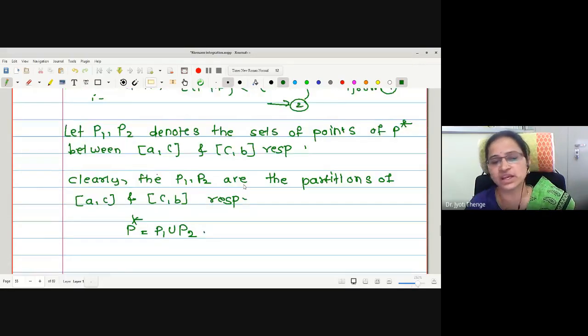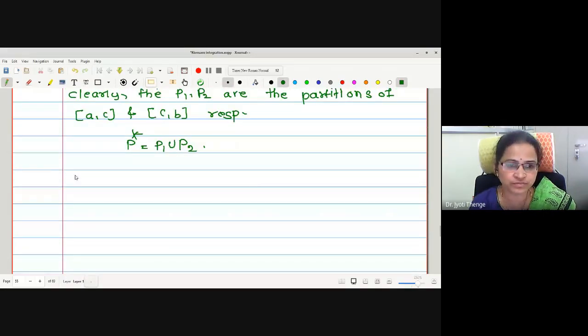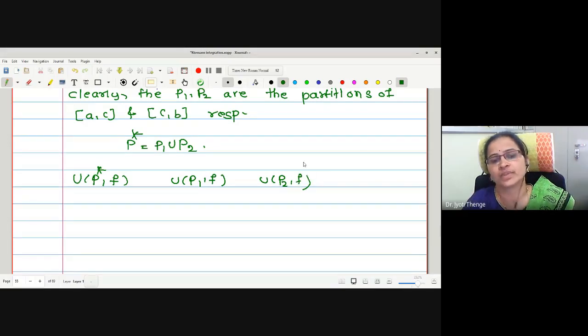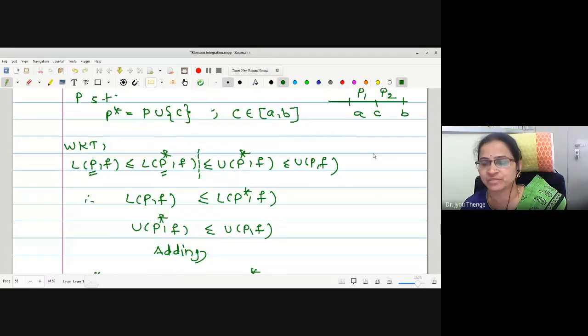Then what will be the relation between the upper sums of P star and P1 and P2? Can anyone answer? This total partition from A to B is P star.